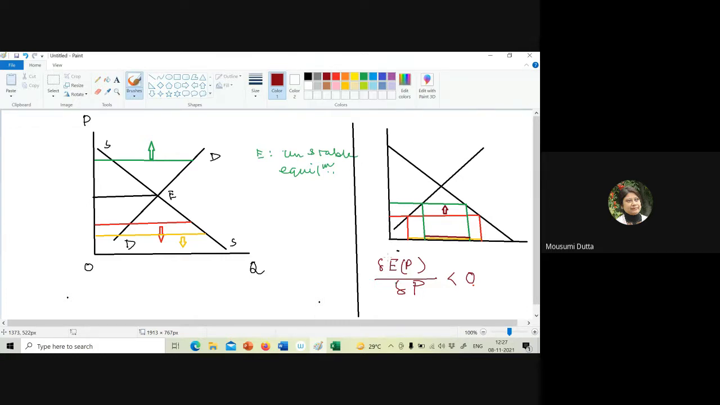If this condition holds, this will be called Walras stable. Walrasian stability is there. If the condition does not hold, now in this left hand side diagram, if I consider this left hand side diagram, the Walrasian behavioral assumptions are satisfied. If there is excess demand, price is going up.